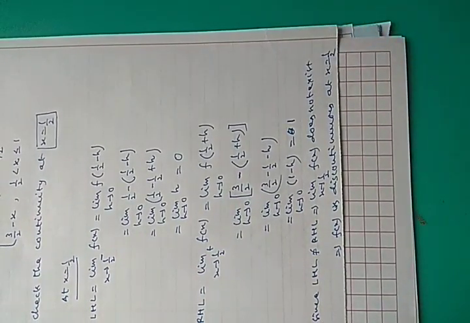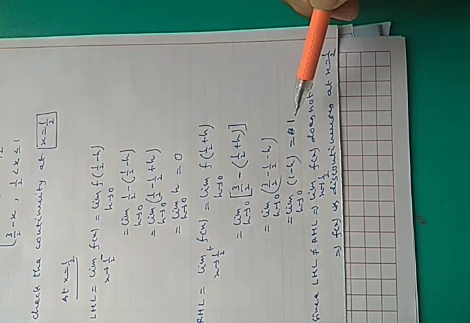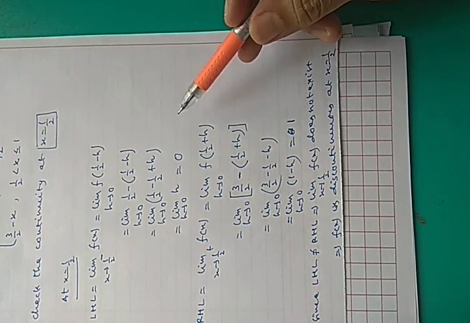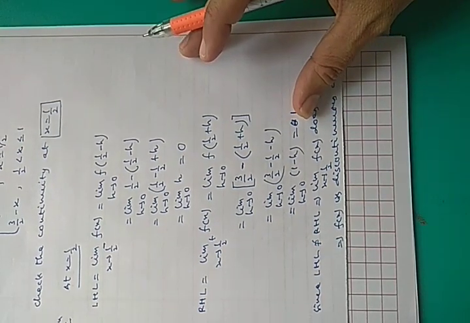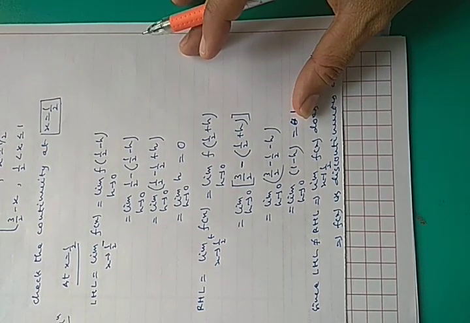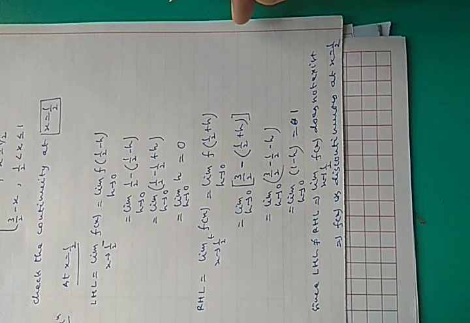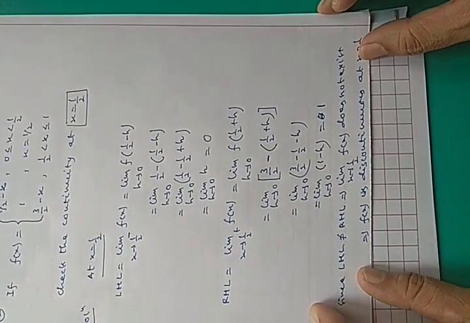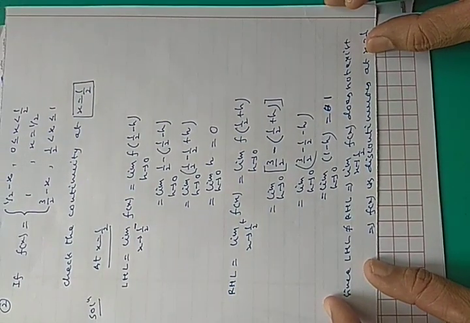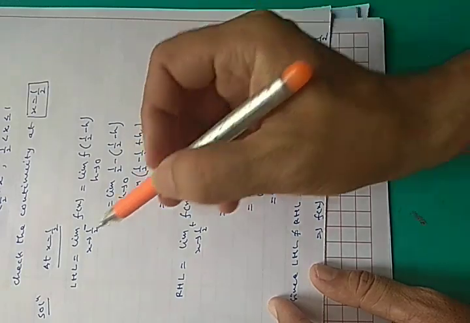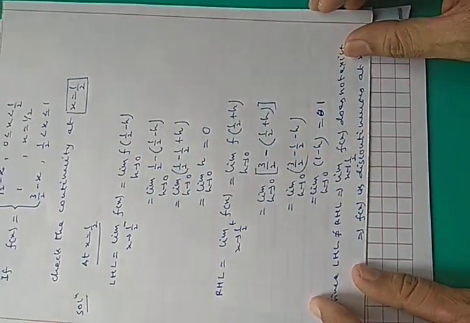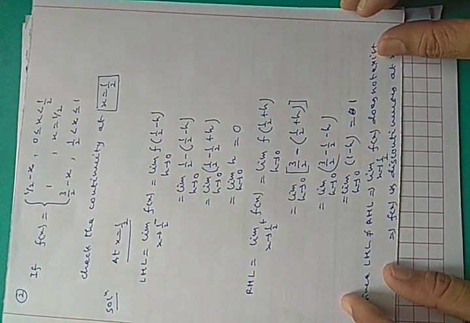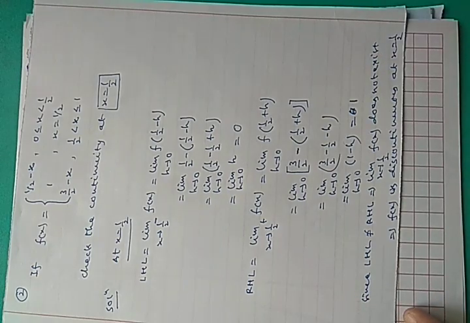So which type of discontinuity is this? See, if the right hand limit is not equal to the left hand limit, then this type of discontinuity in which the limit does not exist is a non-removable discontinuity or jump discontinuity. So the function is discontinuous at x equals 1 by 2. You have to check the continuity only. So this will be the method in which you have to solve this problem.